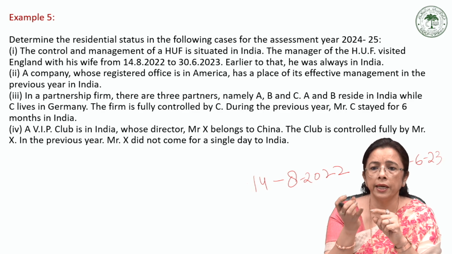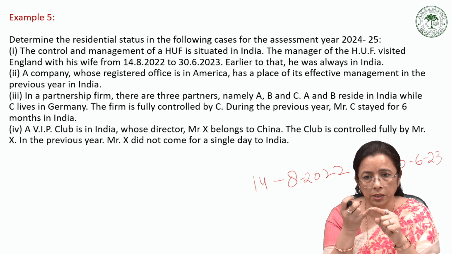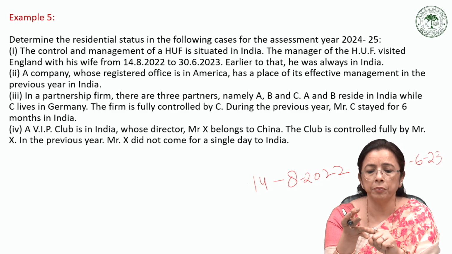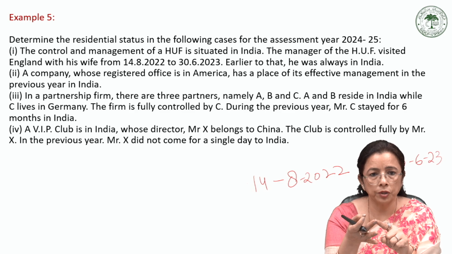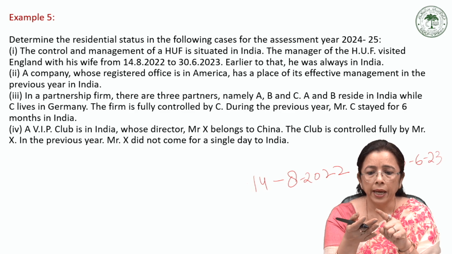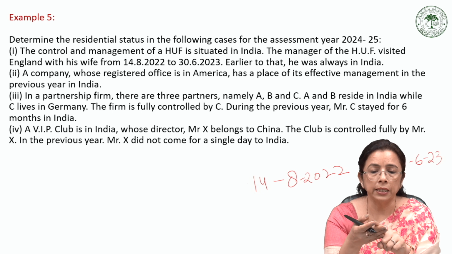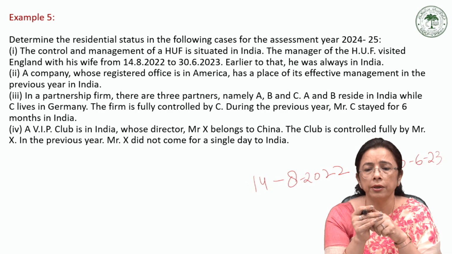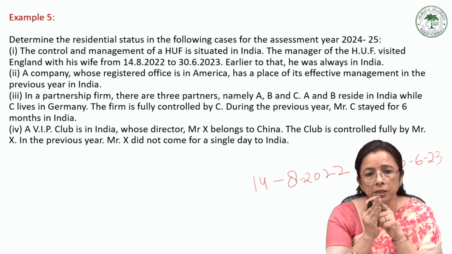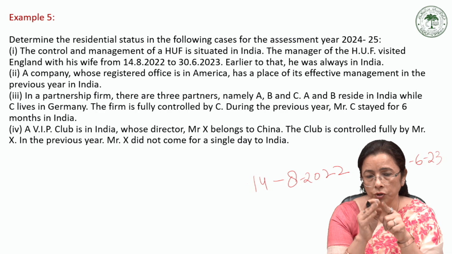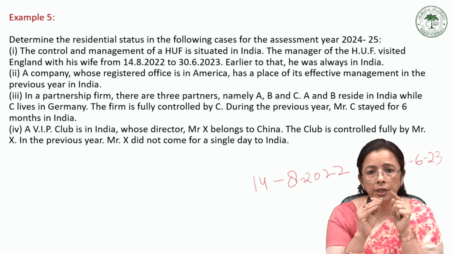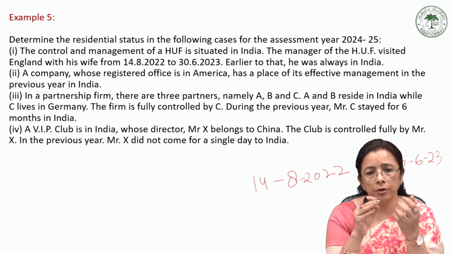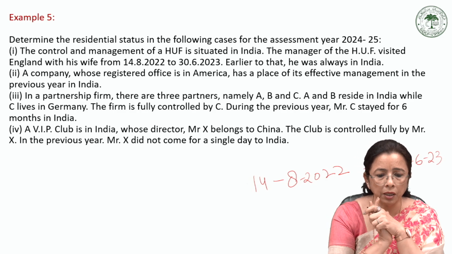So let us calculate that it is 14 days of August. Then after that, September, October, November, December, January, Feb, March, April, May, and June. So that means 10 months. 10 months means 10 months into 30, 300 something days. So the two conditions is whether he is for 2 years in India out of the 10 previous years. So yes, because he is going out only for 315 days something.